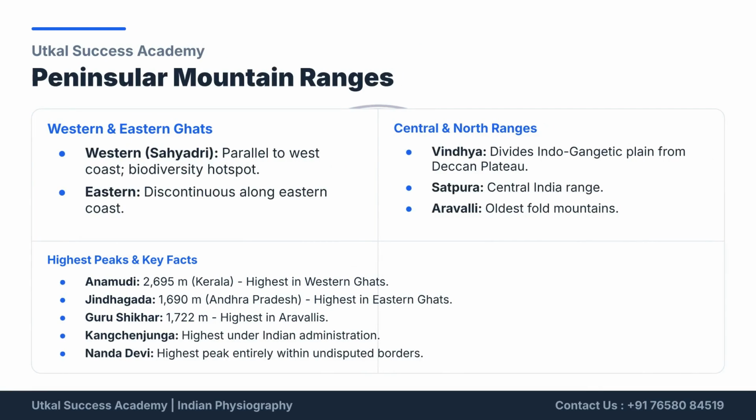The Peninsular mountain ranges include the Western Ghats, Sahyadri, a biodiversity hotspot parallel to the west coast, and the discontinuous Eastern Ghats. The central ranges include the Vindhya, Satpura, and the ancient Aravalli Mountains. Anamudi, Jindhagada, and Guru Shikhar are key peaks in these ranges.